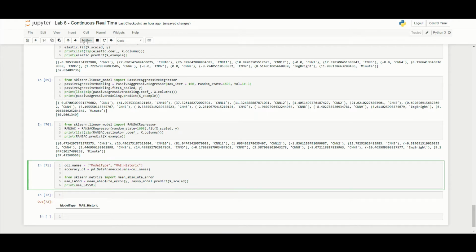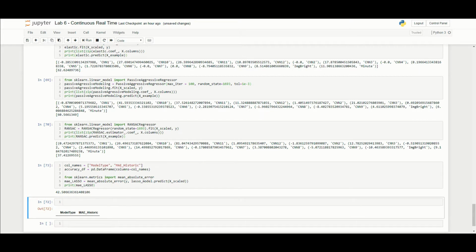So when I run this, we'll see the lasso MAE. And there we go. So on average, across all minutes, we are estimating incorrectly by about 42 people if we were to use lasso. So the question is, which one of these is the best? Which one of our models is the best? Let's save this into our data frame.